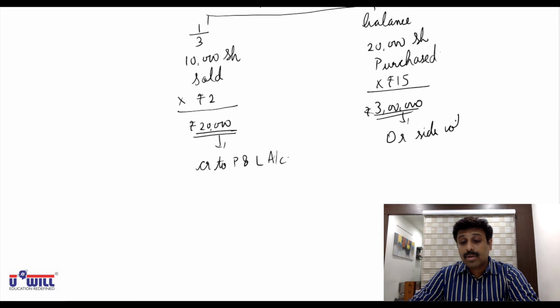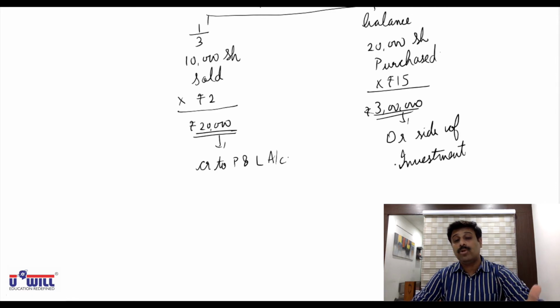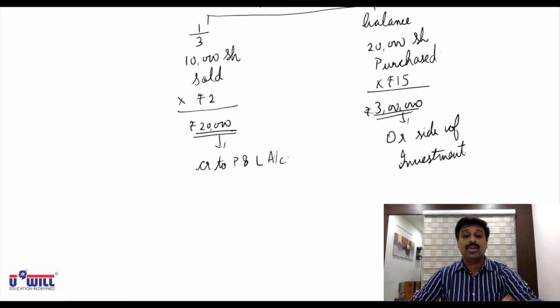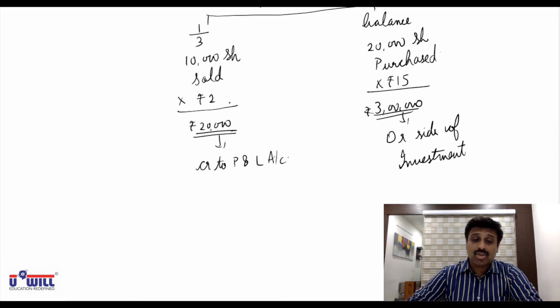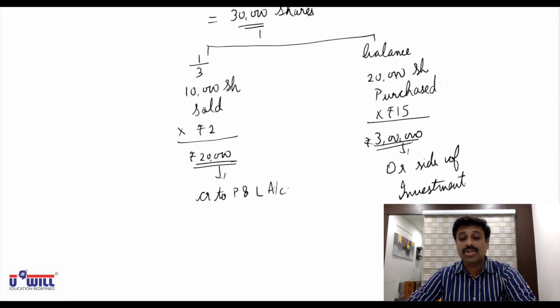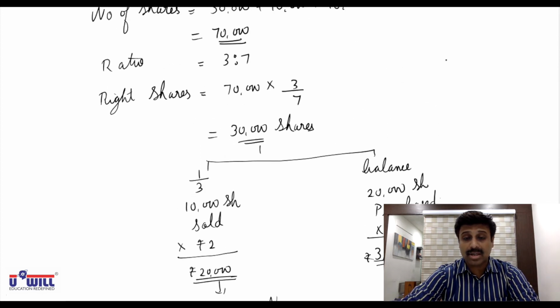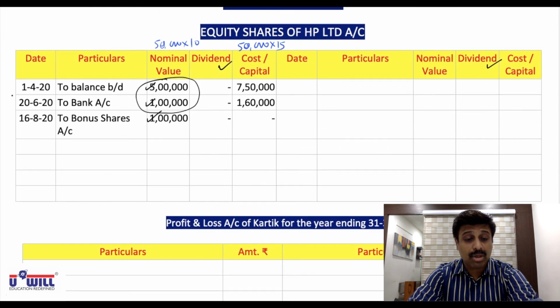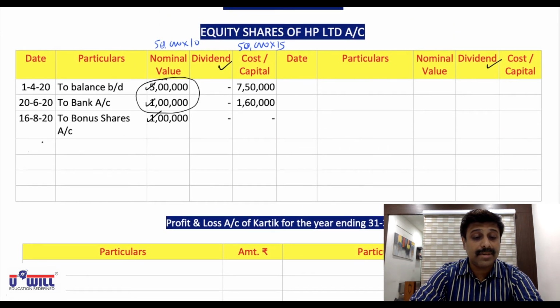I repeat, question remains silent. That means he has purchased the remaining shares. Obviously, he is not a foolish person to deny those shares, not taking the benefit of the shares being offered at lower than the market price. He has sold those shares, that is quite obvious, but for the remaining shares, no information is given, so he has purchased them from the company at the offered price of 15 rupees. So let us record this. 3 lakh rupees will come on the debit side.